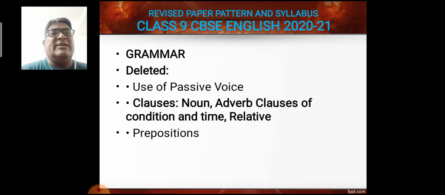Clauses: noun clause, adverb clause of condition and time, and even relative clauses also. This is the exercise from lesson 1 BEEHIVE. And one more grammar point is there, that is called prepositions. That is not a part of syllabus this year.